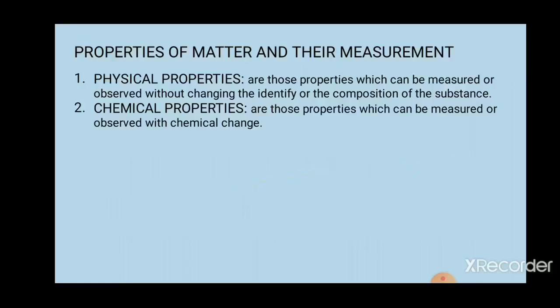Now, the next topic is properties of matter and their measurement. Properties of matter are classified as two types: physical properties and chemical properties. Physical properties are those properties which can be measured or observed without changing the identity or the composition of the substance. Now, how are they measured and observed?